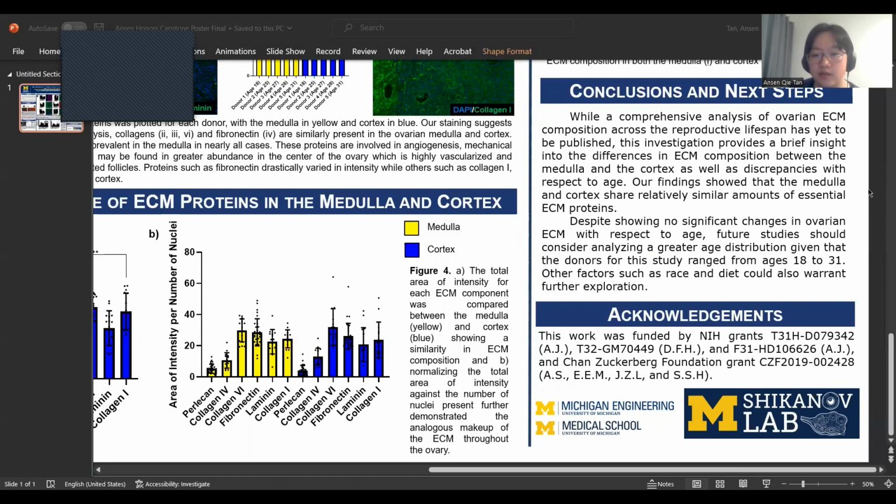Also, this study examined ECM composition of healthy reproductive age women due to limited resources. In the future, we could look at the ECM composition across a greater age range, looking at women who are prepubescent, perhaps women undergoing puberty, and then women undergoing menopause and in menopause. Those changes would probably be more drastic. Furthermore, another interesting direction includes looking at the ECM discrepancies with respect to race. I tried to do that, but in our study, 4 of the 5 donors were Caucasian, meaning that any comparison to the single non-Caucasian donor wouldn't result in sound conclusions.